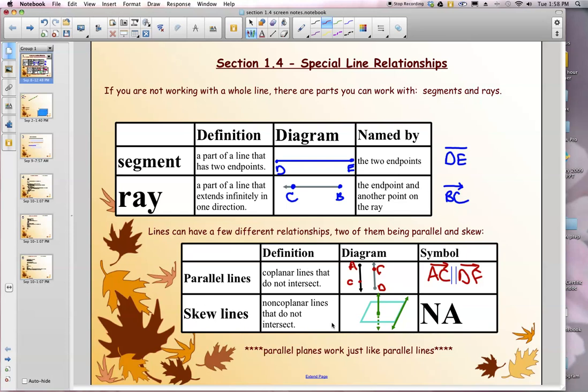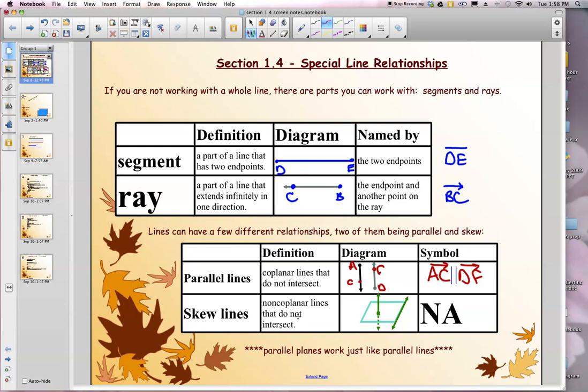The other relationship that lines can have, if they're not parallel, they're either going to be intersecting or they'd be what's called skew lines. Okay? Skew lines are non-coplanar lines that do not intersect. So if you've ever just been told two lines that don't intersect are parallel, that's not quite right. If they're on the same flat surface and don't intersect, then they're parallel.